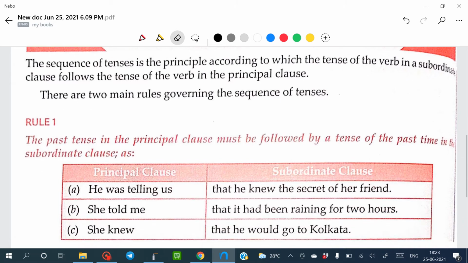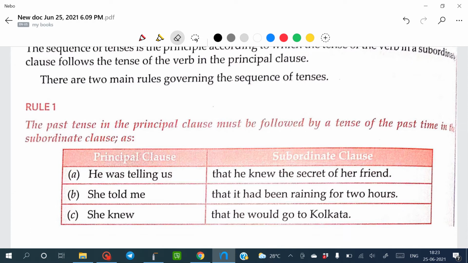So in your book there is a rule number 1 which is given to you. You can read it out. The past tense in the principal clause must be followed by a tense of the past time.